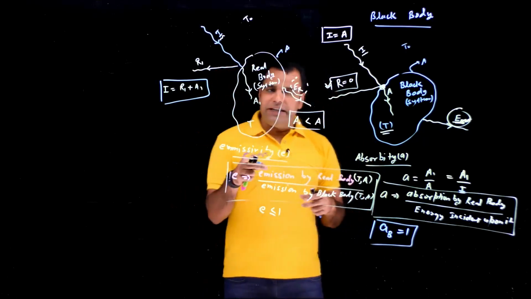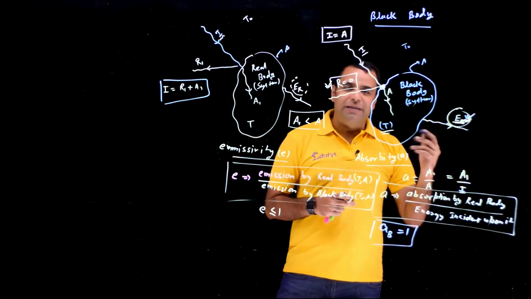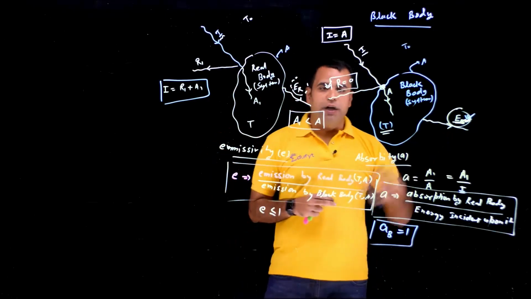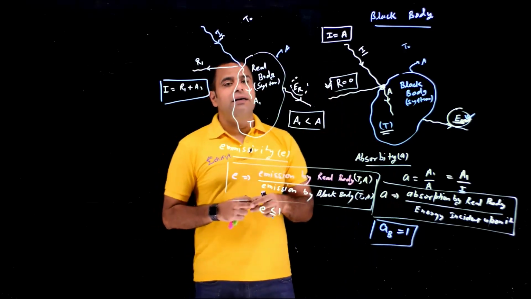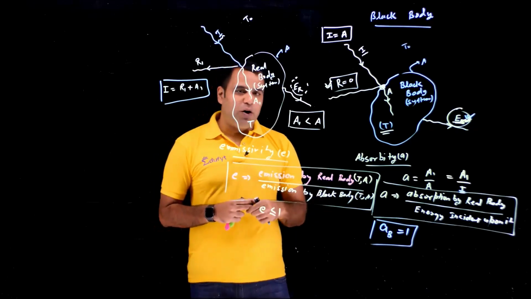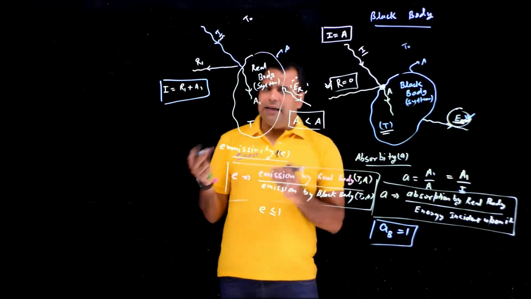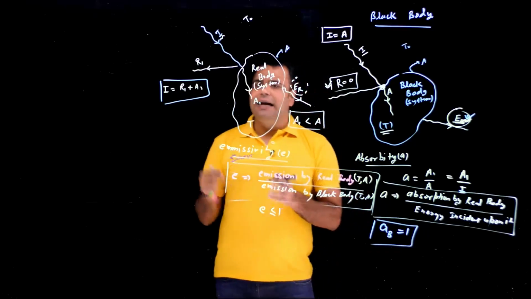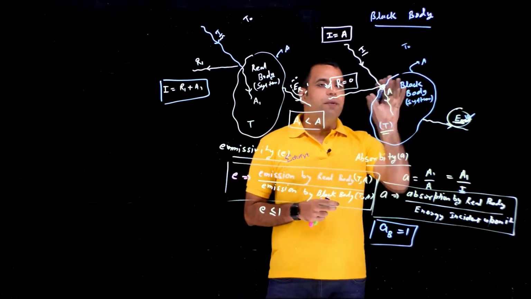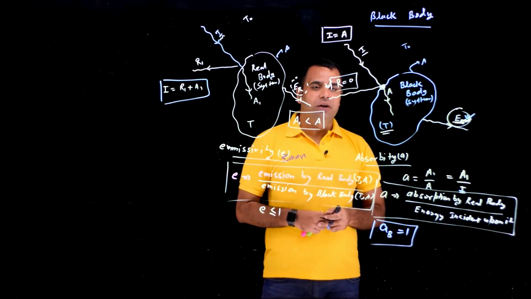And if I have the emissivity for the real body, then if I know how much emission the black body is going to do, which we will do later on, I can calculate the emission done by the real body also. That will be equal to e times the emission by the black body having the same temperature and cross-section area. So with these two constants, I can calculate absorption, emission and reflection for any real body possible, if I know these things for my black body. So all I need to do now is to calculate emission for the black body. Okay, thank you.